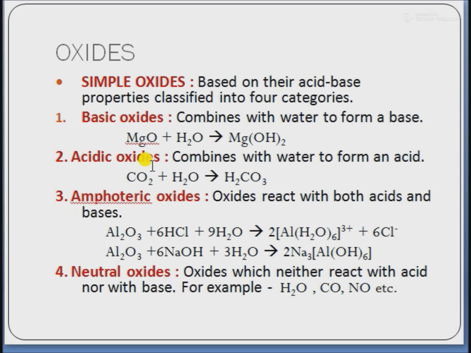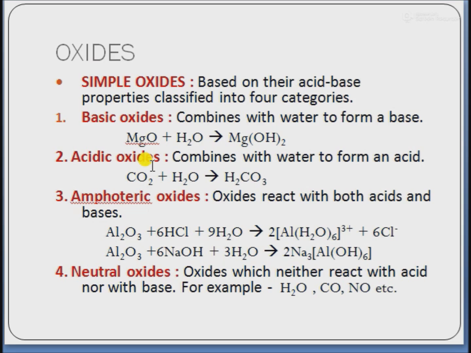Next is oxides. Most of the elements in the periodic table, metals as well as non-metals, form binary compounds with oxygen. These binary compounds of metals and non-metals with oxygen are called oxides. On the basis of their acid and base characteristics or properties, these are classified into the following four categories: basic oxides, acidic oxides, amphoteric oxides, and neutral oxides.